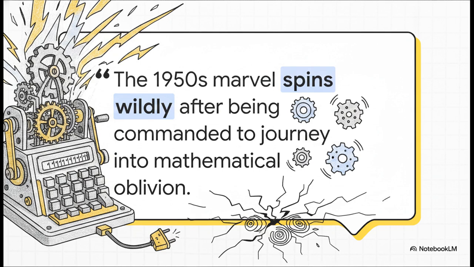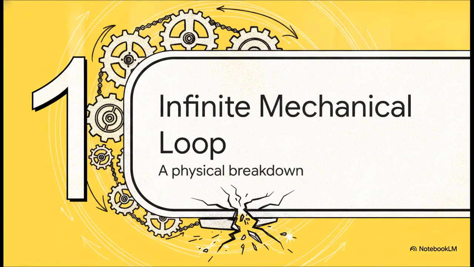When someone commands that marvel of brass and gears to divide a number by zero, it doesn't just pop up a polite little error message. It literally breaks physical reality. The machine goes into this chaotic, terrifying loop of endless motion, gears just spinning violently until you're forced to rip the plug right out of the wall. But why? Section 1. The Infinite Mechanical Loop.